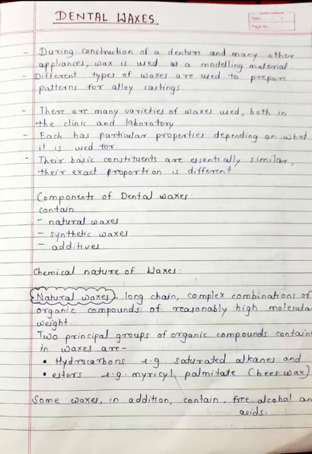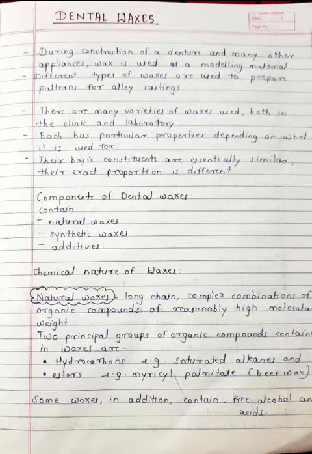During the construction of dentures and many other appliances, wax is used as a modeling material. Different types of waxes are used to prepare patterns for alloy castings. There are many varieties of waxes used both in clinic as well as laboratory. Each has particular properties depending on what it is used for. Their basic constituents are essentially similar, but their exact proportion is different.